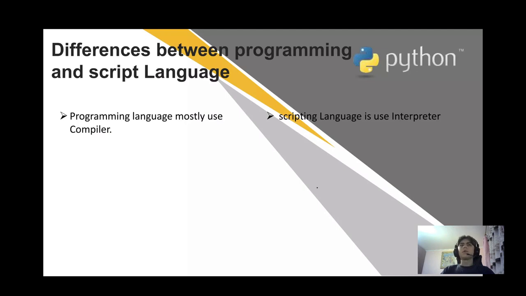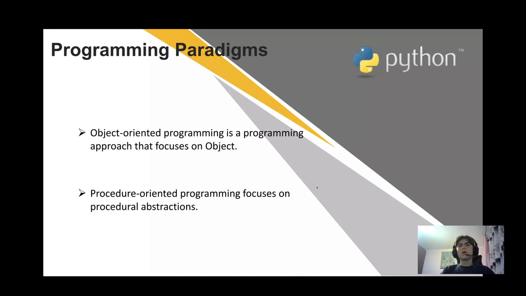Differences between programming and scripting languages. Programming languages mostly use a compiler. Scripting languages use an interpreter. Programming paradigms.